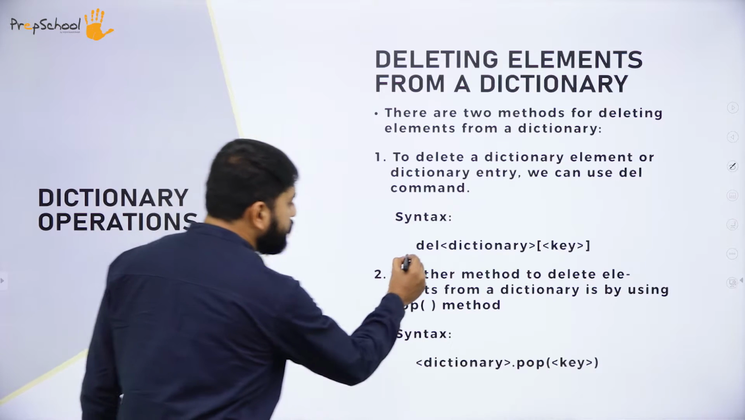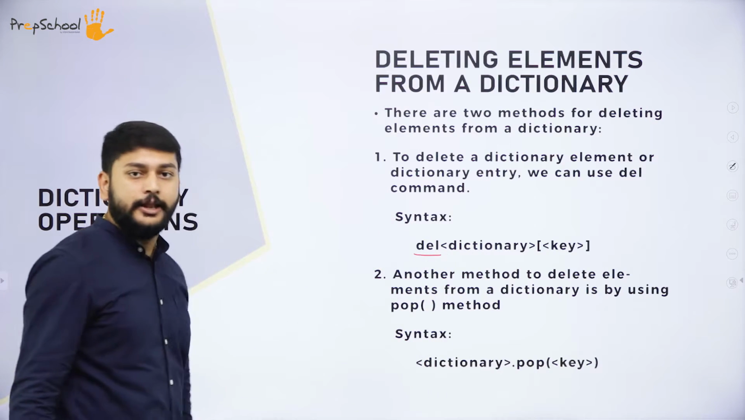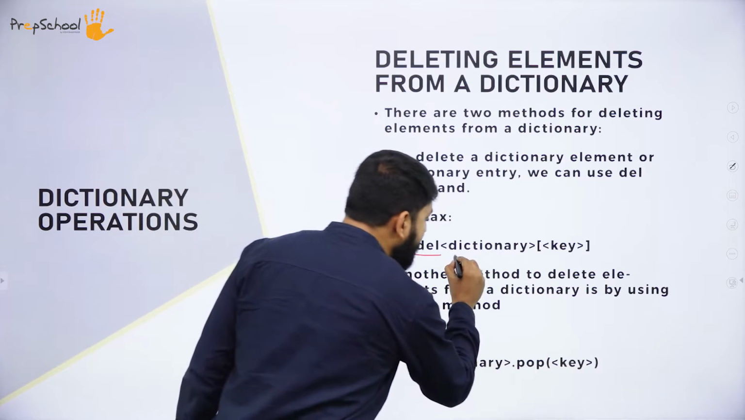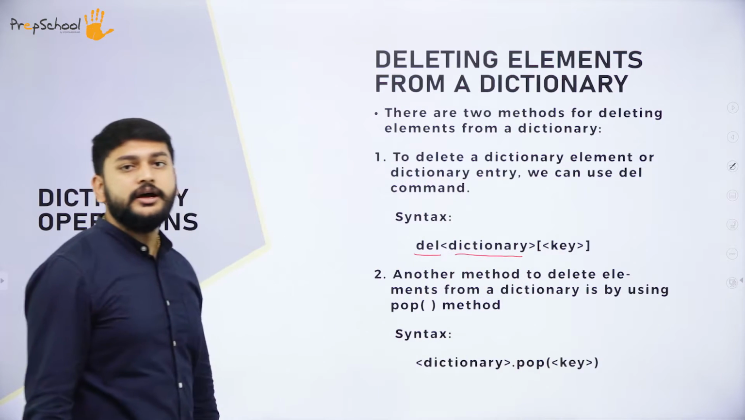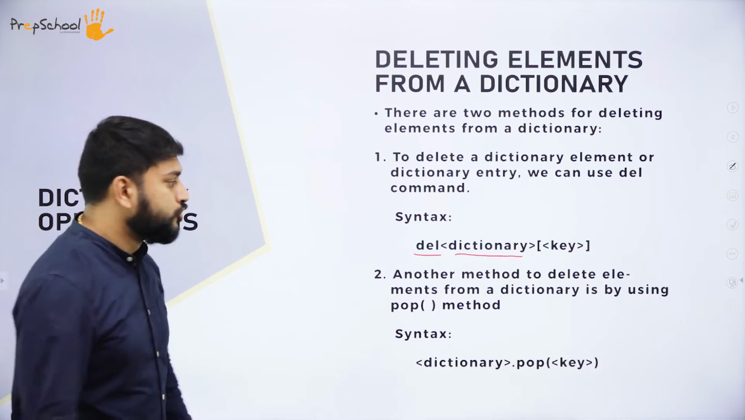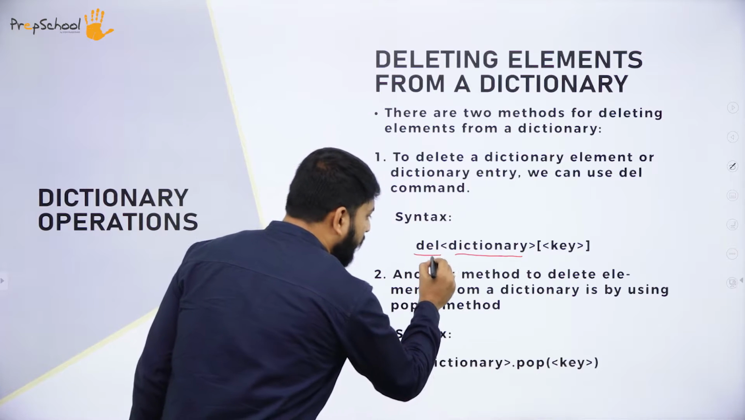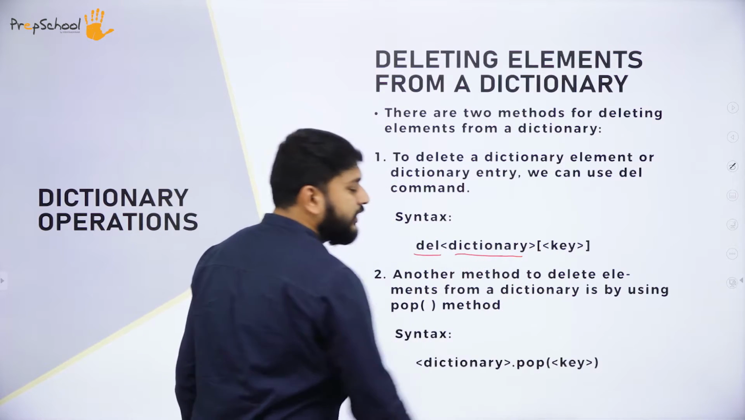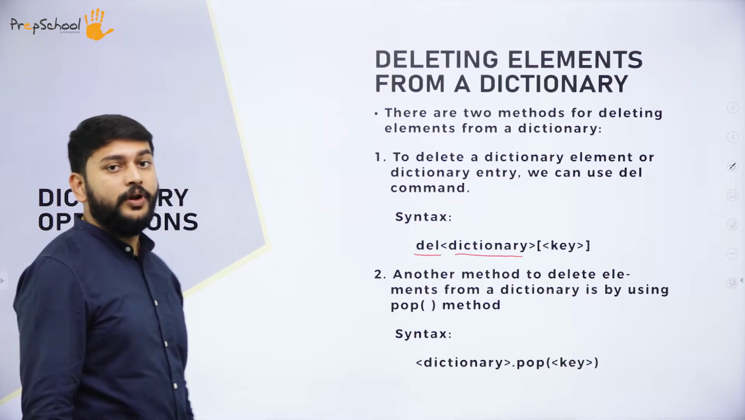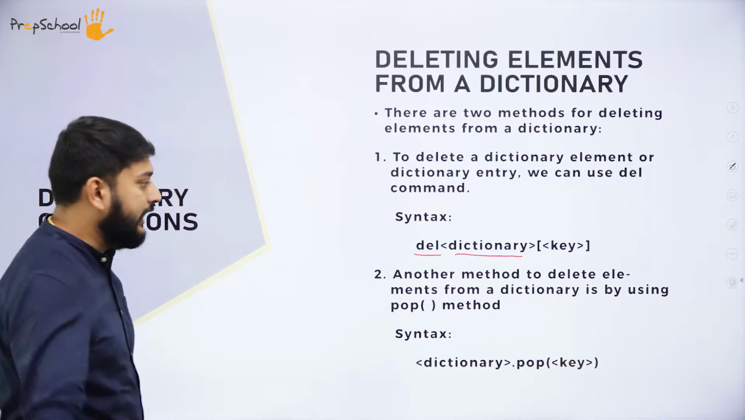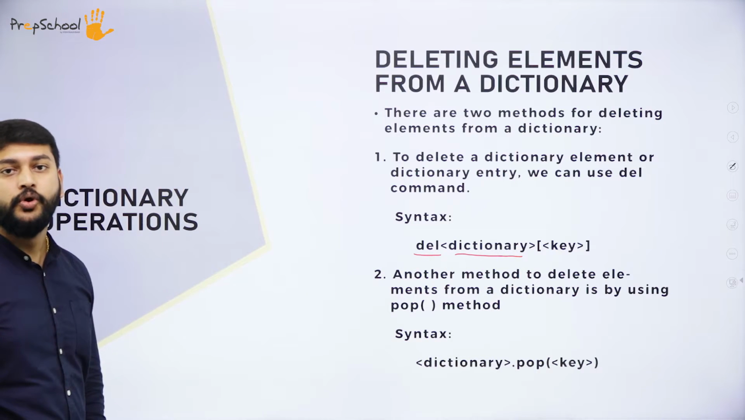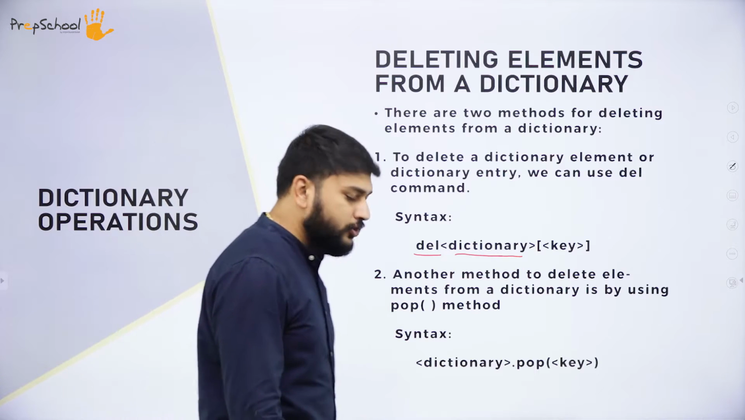My dear students, I should use the keyword del, followed by the name of the dictionary. In the previous example, the name of the dictionary was teachers. So I will write the keyword del, the name of the dictionary, and I will mention the name of the key. It will delete the pair of key and value. That is what you need to remember.